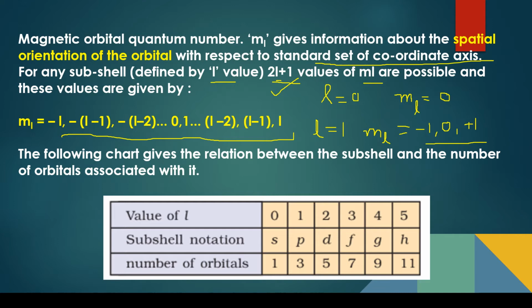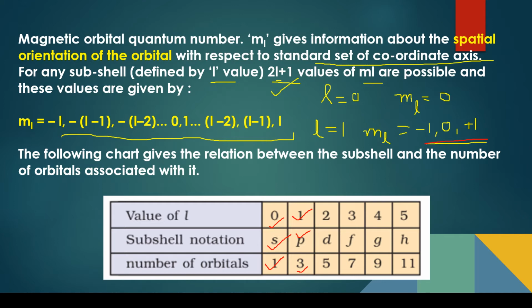Now the following chart gives the relationship between the subshell and the number of orbitals associated. If you have the value of L as 0, there is only s orbital possible, so number of orbitals is 1. If you have L as 1, then it is p subshell, then 3. As you can see here, I have told you that these three values are possible.